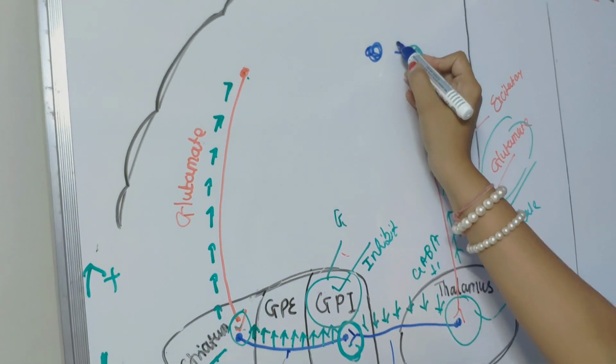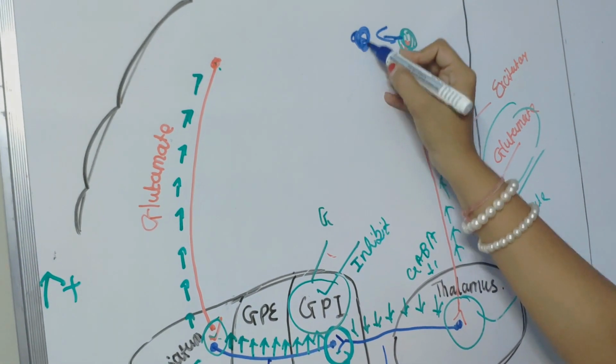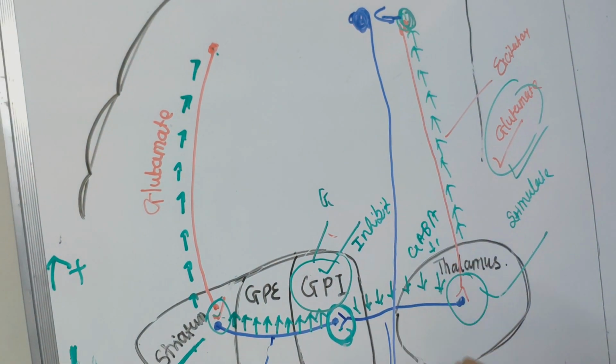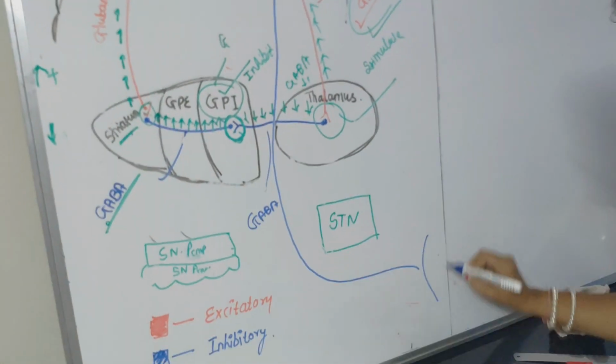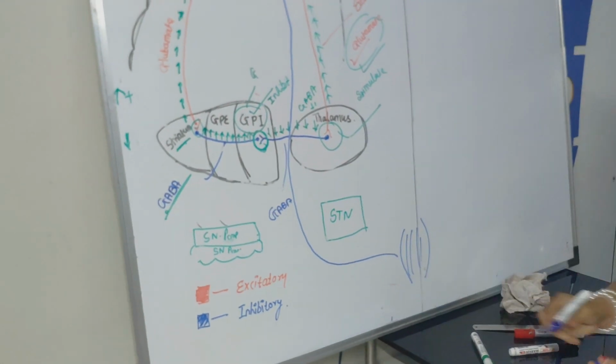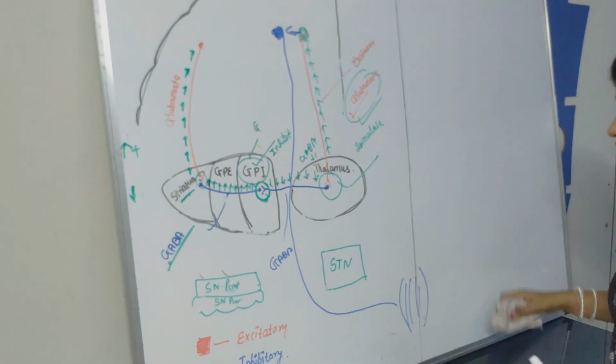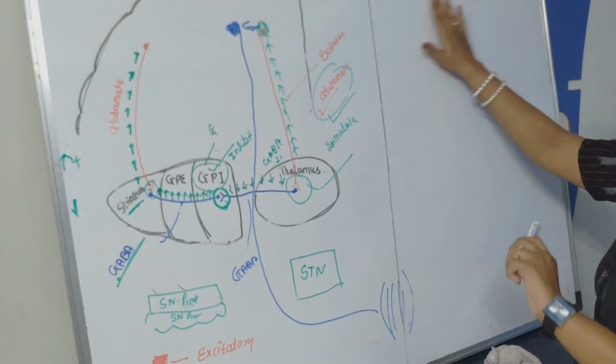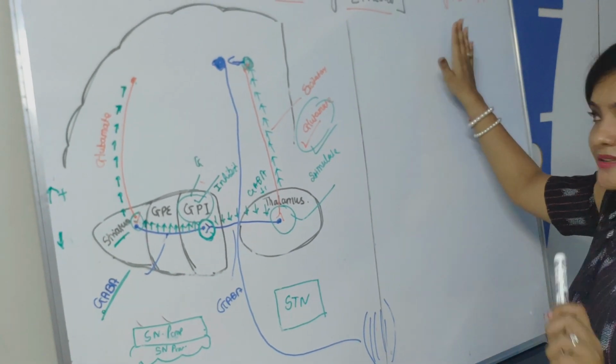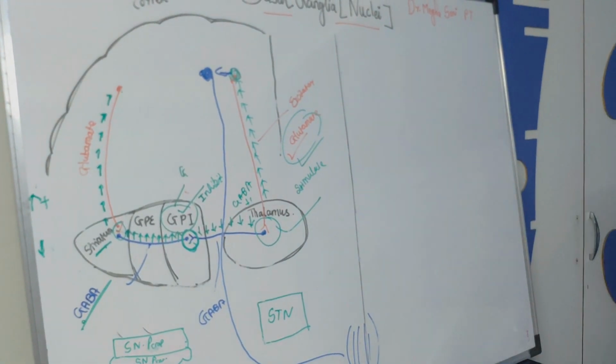So this stimulative signal will be passed to the corticospinal tract, and the corticospinal tract will send an excitatory signal to the muscles of the opposite side. So by this way, this is the direct loop. By this way it works. Again we'll see this direct loop in the flow chart. First,